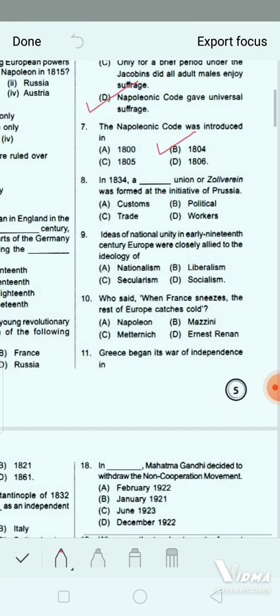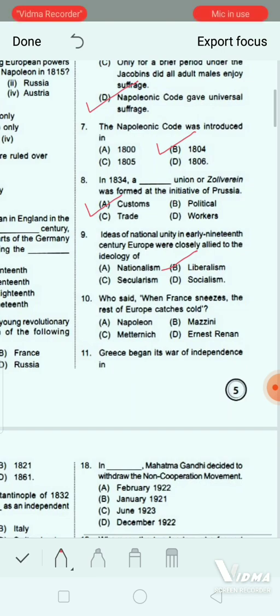Next question. Ideas of national unity in early 19th century Europe were closely allied to the ideology of dash. Option A, nationalism. Option B, liberalism. Option C, secularism. And option D, socialism. Yes, the correct answer will be option B, that is liberalism.